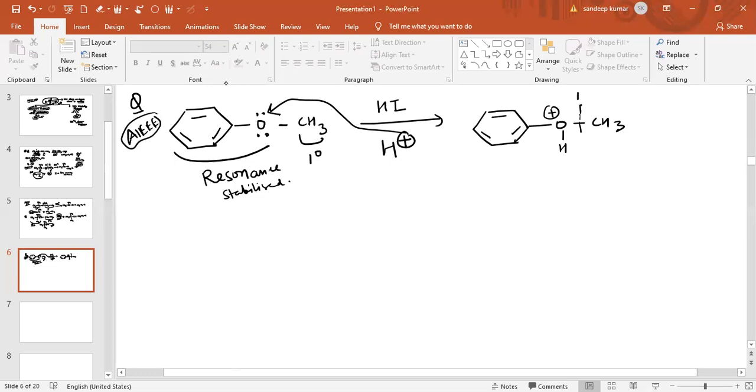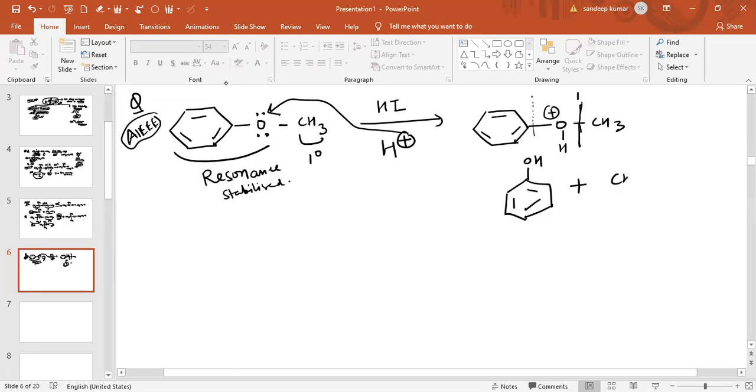Now why does this bond break in this way? Because if the bond breaks the other way, it will form phenyl carbocation, which is less stable. If the bond breaks in this way, it will form a stable aromatic compound, which is phenol.